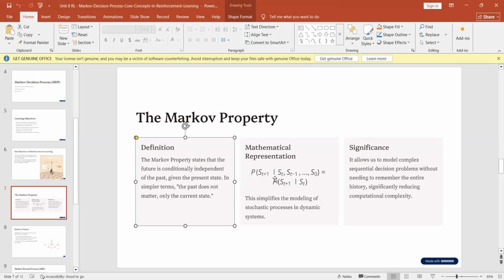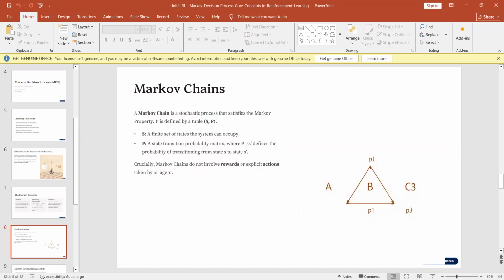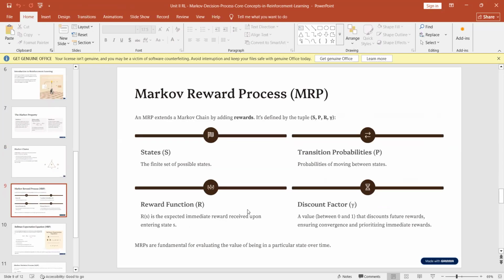So S t plus 1 is calculated from the present states of different scenarios. A Markov chain is a process that satisfies this property. So whatever chain we keep building is based on the present state. Then the next state will again use its present state to calculate the next state. So that is called the Markov chain. The concept is very simple, though the words look quite complicated.